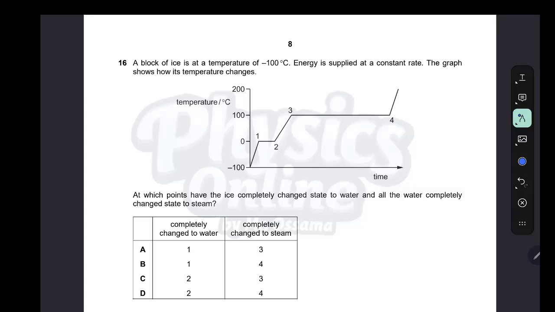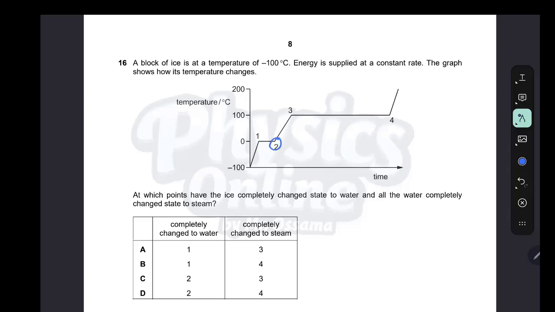Ice completely changed into water. Here is ice. The temperature of the ice increases from minus 100 to 0. At 0, there is no increase. All the thermal energy supplied is used to change the state from ice to water. So at this point, the ice has changed into water. Here at 2, all the ice has changed into water, and so the temperature of the water starts to increase again.